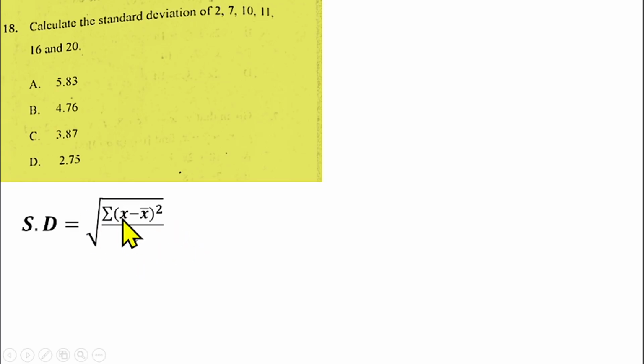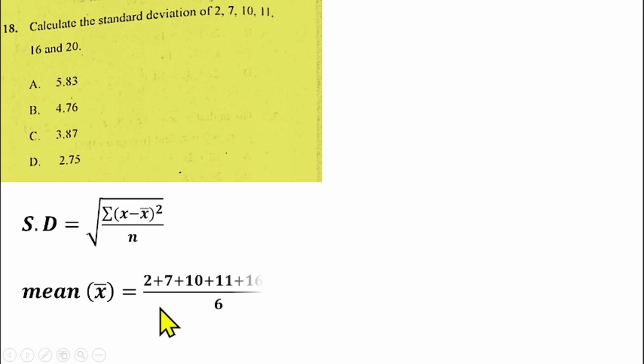So if you look at this formula very well, we have our x, which is representing the data we are having here, 2, 7, 10, 11, 16, and 20. We have x bar. x bar is representing the mean. So we need to find the mean of this set of data. And our n is representing the number of data we have, which is 6. So the first thing to do is to get the mean of this data.